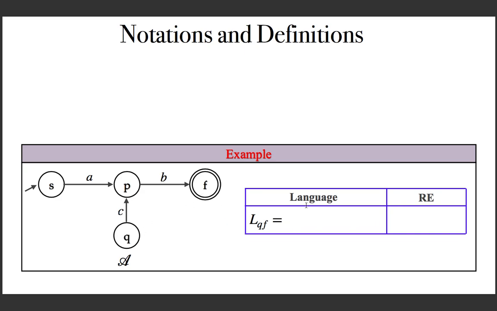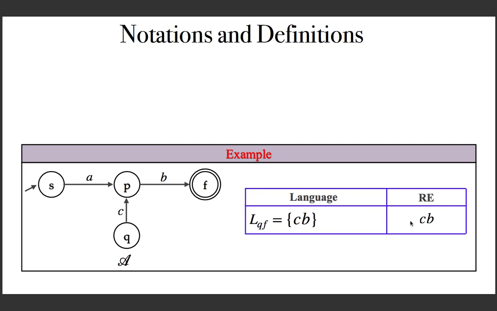And the strings are in RHS. So this is representing the set of all strings for which there exists a path from Q to F. And how many strings are there? Only one string is there, that is CB. And if you had a transition like E going from Q to F, then you can also have E. This is the set of all strings for which there exists a path from Q to the state F, and that is this LQF. And for CB, you know that the regular expression is CB.